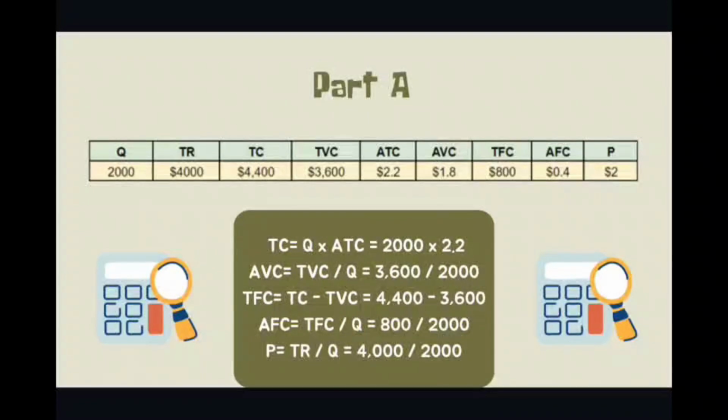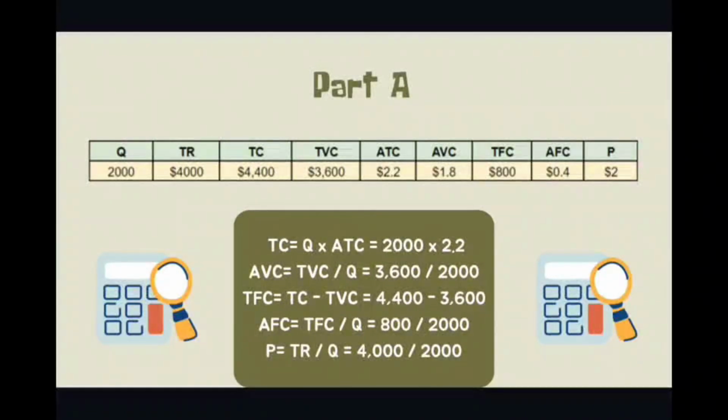TFC is TC minus TVC, which is 4,400 minus 3,600, which will result in $800, while AFC is TFC divided by Q, which is 800 divided by 2,000, resulting in $0.4, and then the price is just total revenue divided by Q, which is 4,000 divided by 2,000, equals 2.